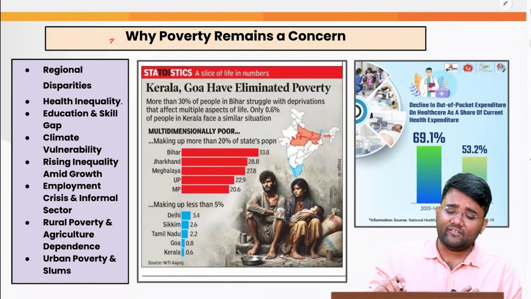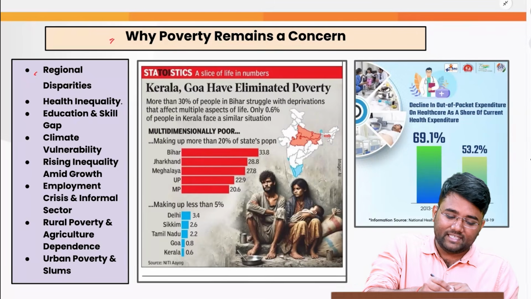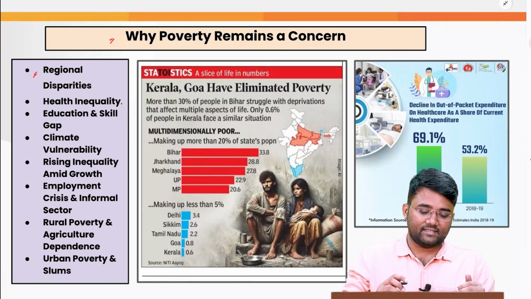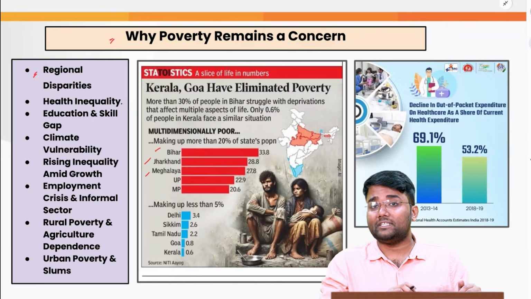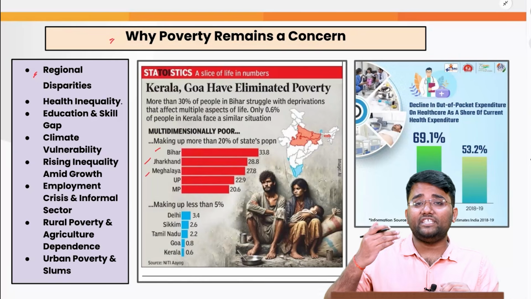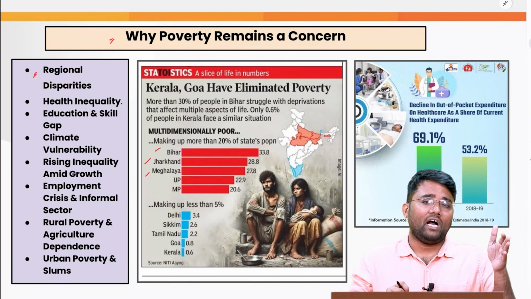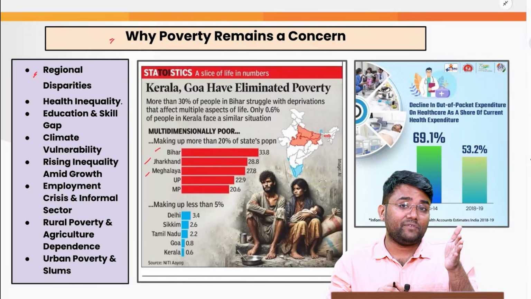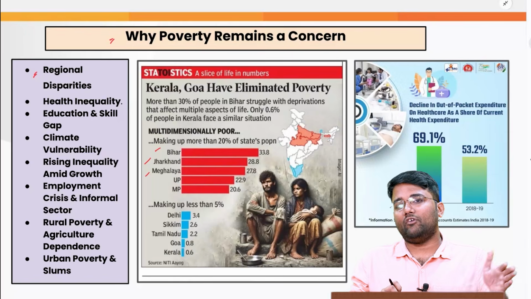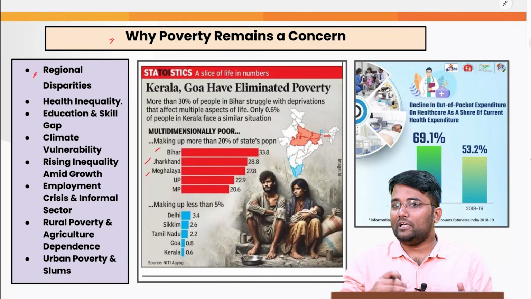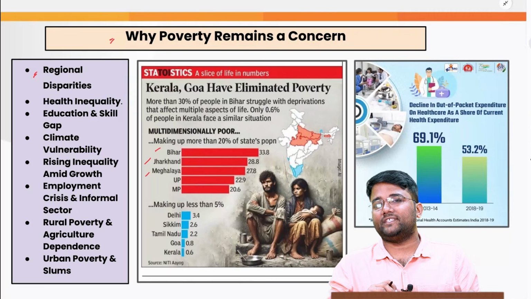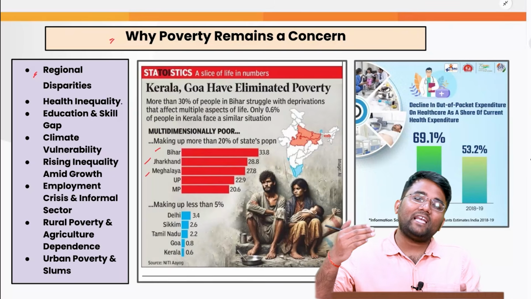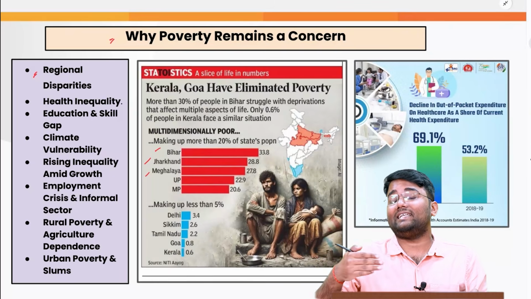Now, why exactly does poverty still remain a concern? First of all, the regional disparities that are witnessed. For example, poverty is still very high in northern states like Bihar, Jharkhand, Meghalaya, Uttar Pradesh and Madhya Pradesh, as compared to southern states, which have achieved these feats because they have significantly focused on improving human capital and identifying the targeted beneficiaries. For example, when the current government of Kerala came for the second time, they launched a dedicated scheme to address extreme poverty, where they identified the people who do not have proper shelter and are living in extreme poverty, and they revised that list multiple times.